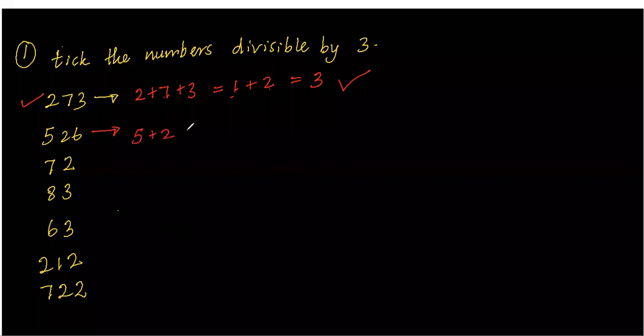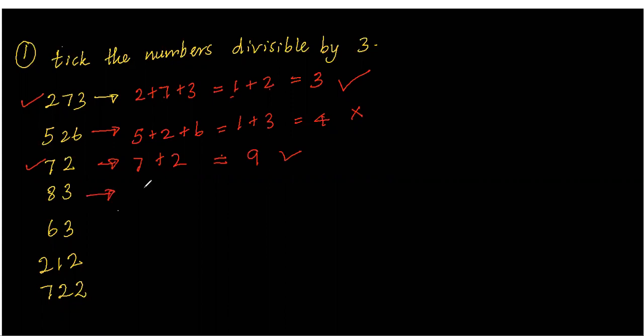5 plus 2 plus 6. 5 and 2, 7. 7 and 6, 13. 1 and 3, that is 4. Then 7 plus 2, you can write here 9. Yes, it is divisible.